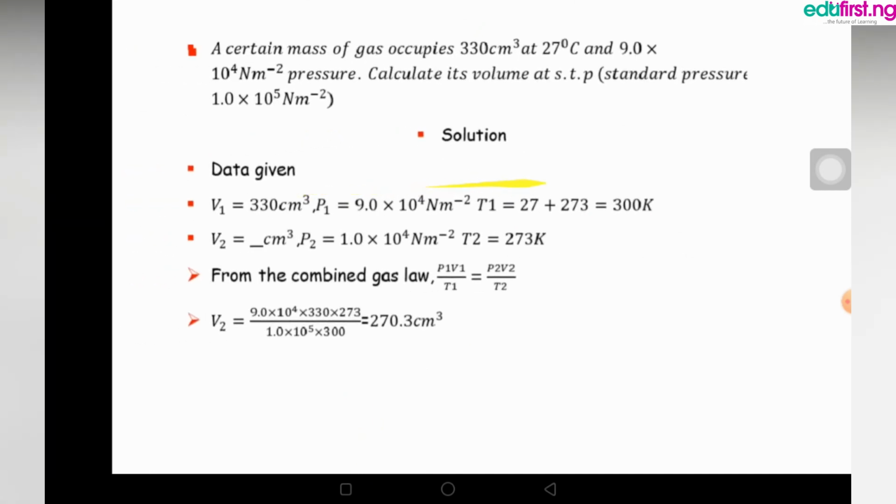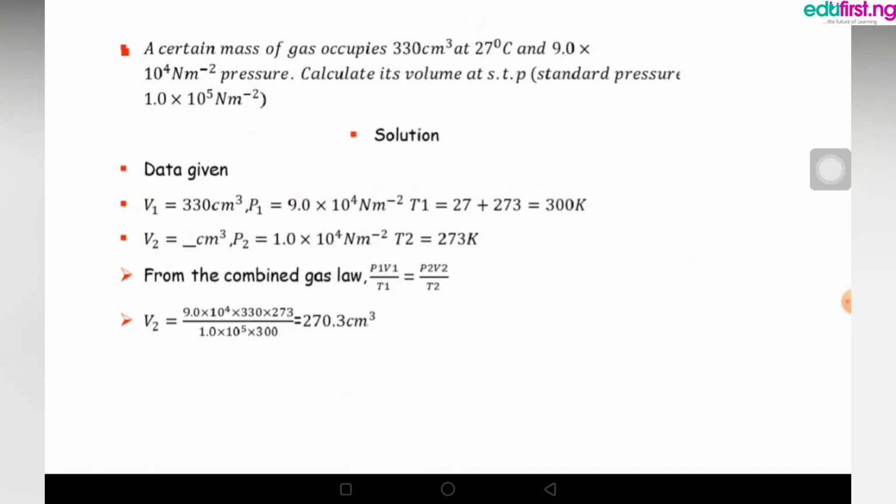Now, let's see further examples on the gas laws. We have a certain mass of gas that occupies 330 cm cube at 27 degrees Celsius and 9 times 10 to the power 4 Newton per meter squared. Calculate its volume at standard temperature and pressure, and we're given the standard pressure to be 1 times 10 to the power 5 Newton per meter squared. The data we're given here is the first volume, 330 cm cube, the first pressure, 9 times 10 to the power 4 Newton per meter squared, and the first temperature, 27 degrees Celsius, which is 300 Kelvin.